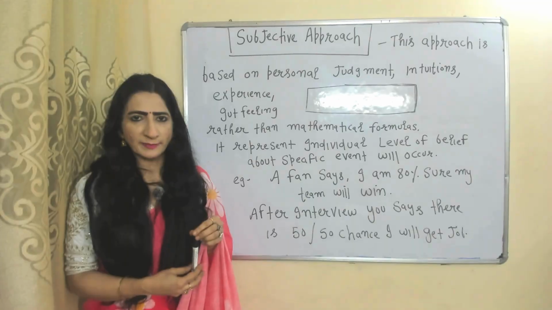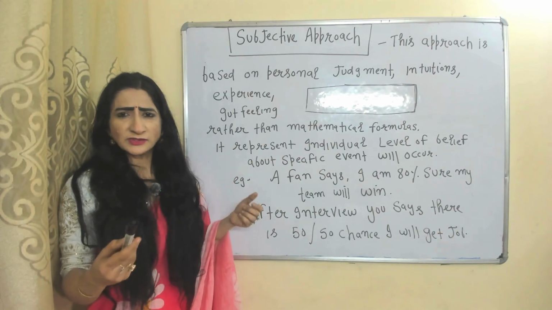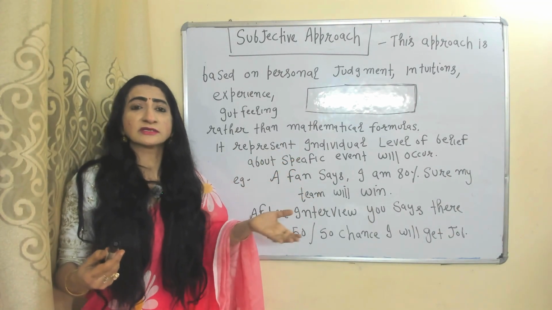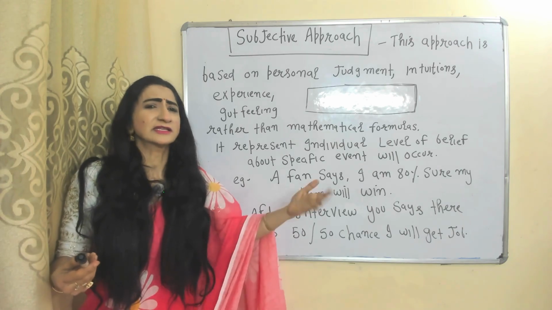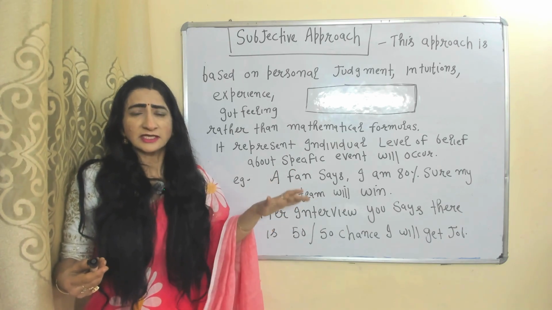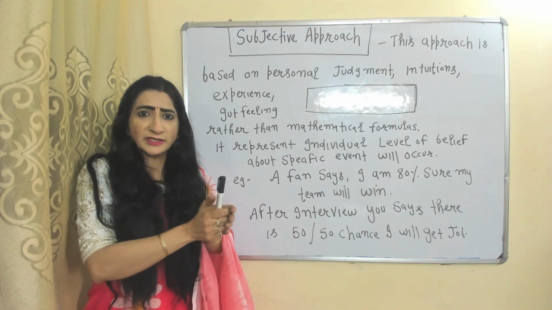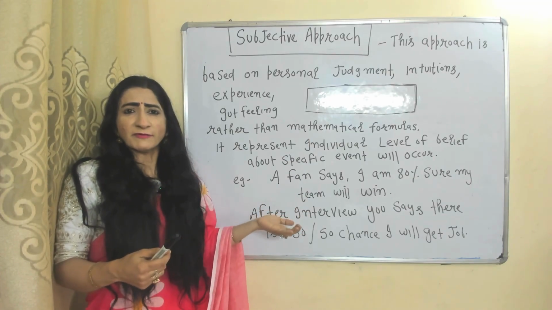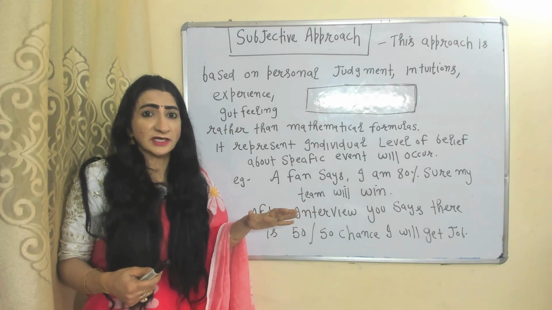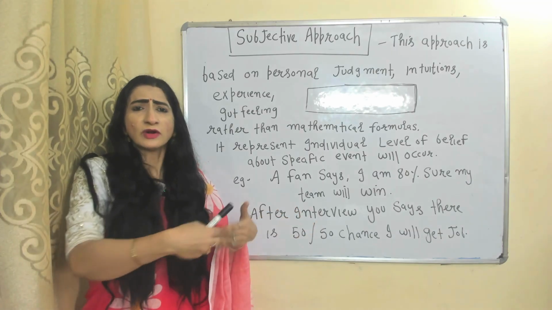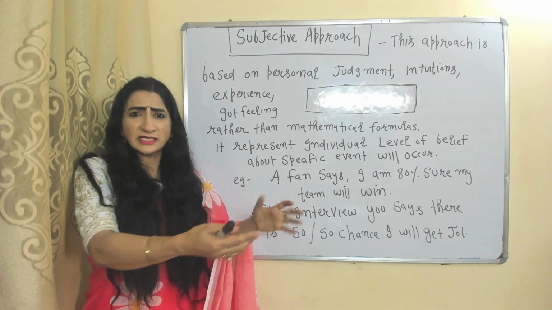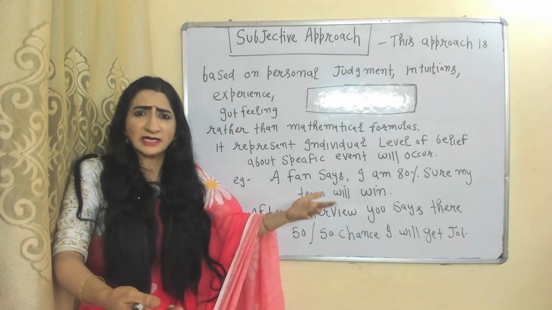Subjective approach of probability. This approach is based on personal judgment, intuition, gut feeling, and belief rather than mathematical formulas. This approach mainly represents our belief about a specific event. For example, a fan says, I am 80% sure our team will win. Or after an interview, you may say there is a 50% chance I will get the job.